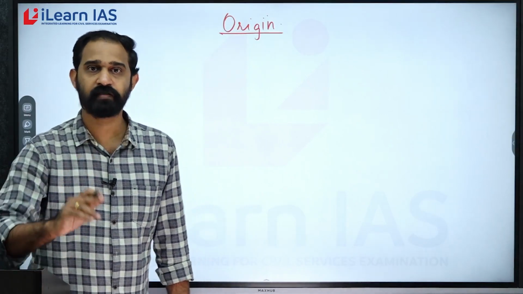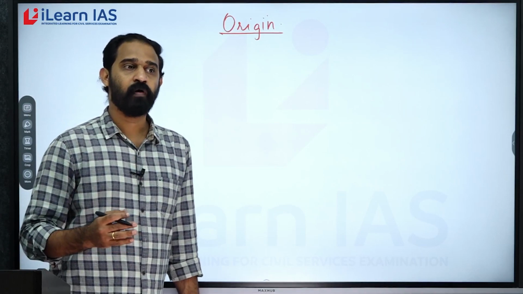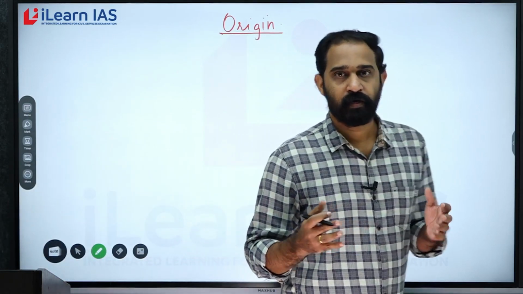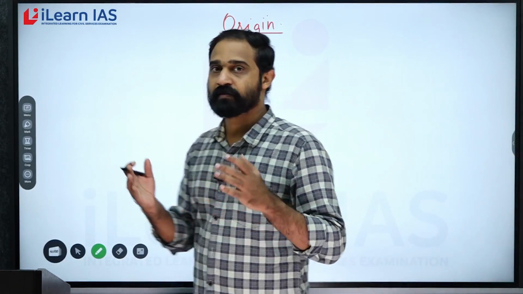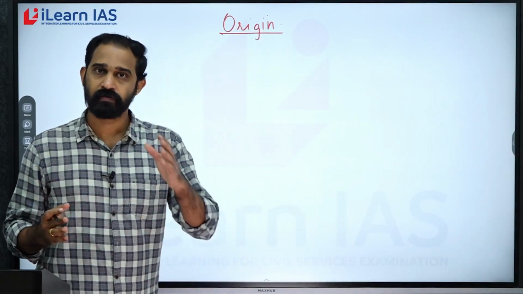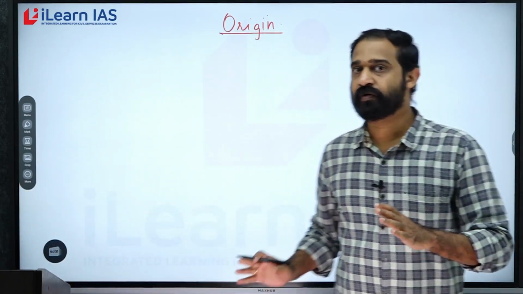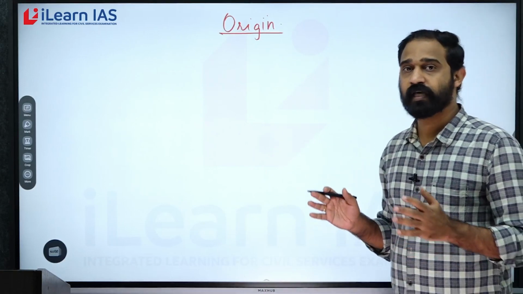This information is very significant because if you get a question about which of the following mountain ranges is the oldest, if you get the options like Aravallis, the Himalayas, Western Ghats, Eastern Ghats, now we know the answer. The answer is Aravallis. It was formed long back in the geological history of the earth.